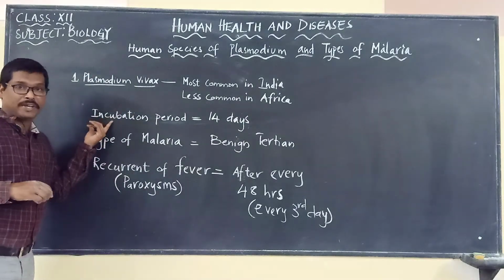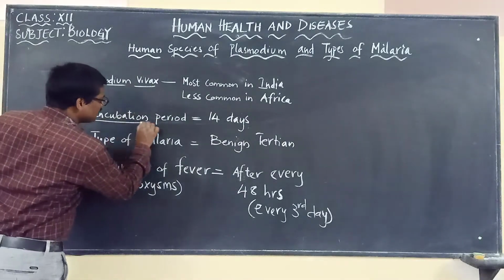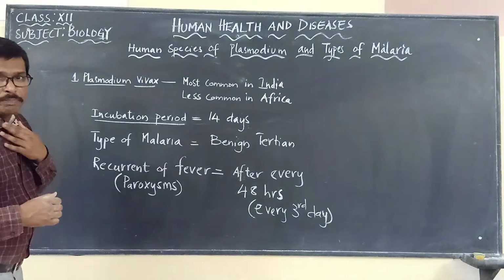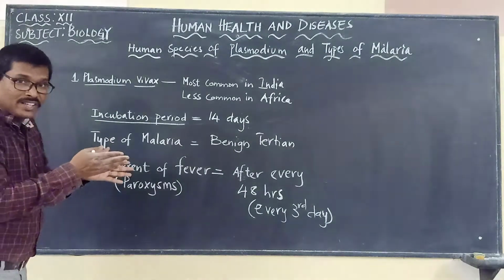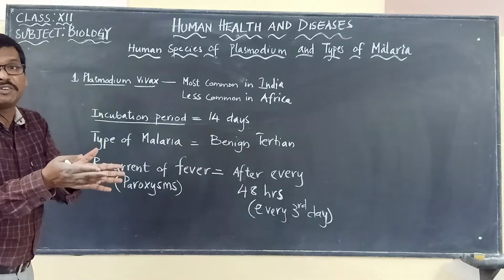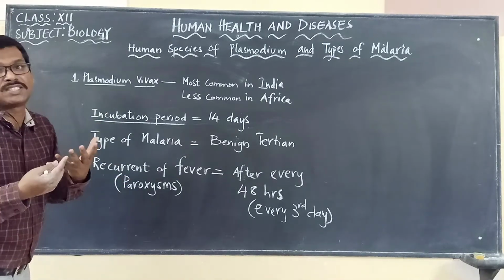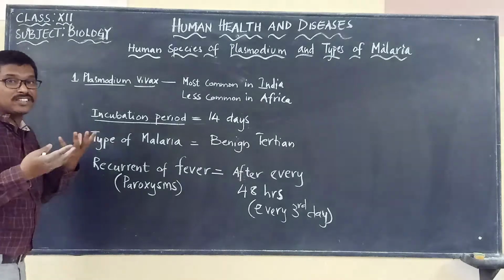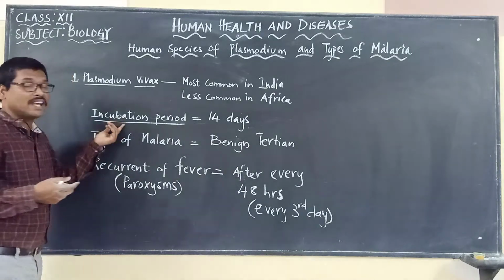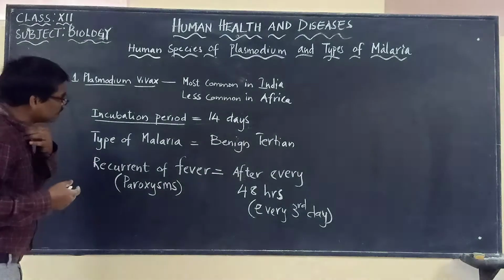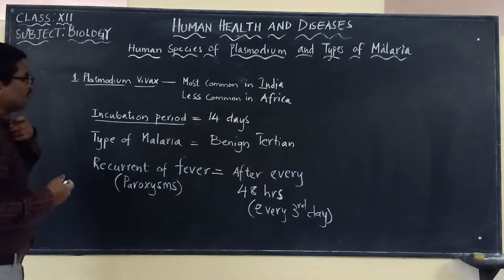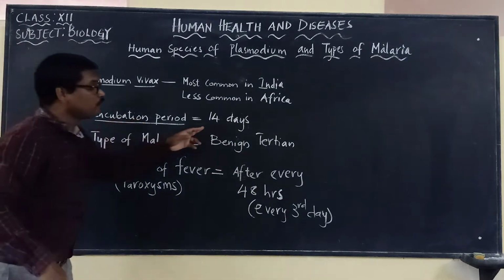And incubation period. So here, the word incubation period. What do you mean by the word incubation period? Incubation period means from the time the microorganism or the parasite enters into the body and expresses its disease-causing characteristics, signs and symptoms, it is called the incubation period. So the incubation period is of how many days? It is 14 days.